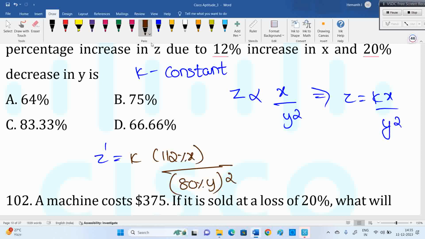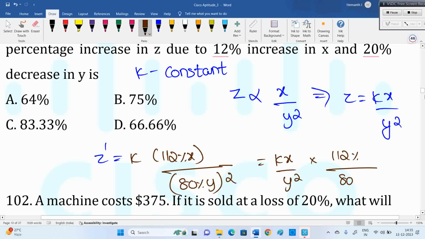Okay, so now I'll take that kx by y square separately. Then here 112% will be the numerator. The denominator is 80% square, meaning 80% into 80%, or 80 divided by 100, 80 divided by 100, two times.